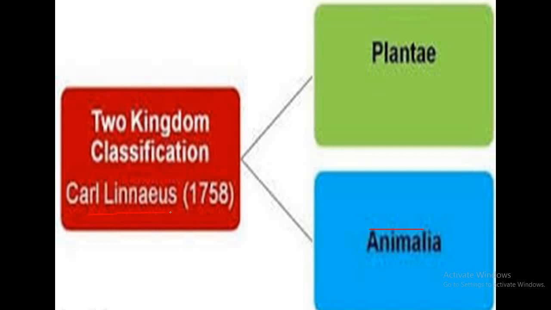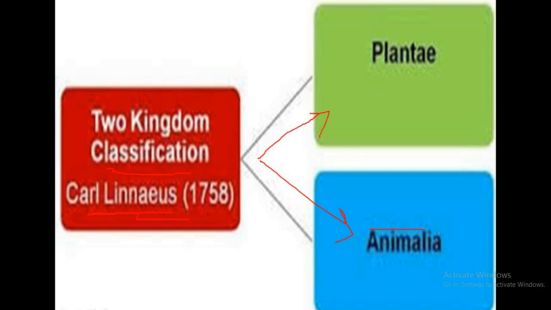Now we have to see the first classification, or who is known as father of taxonomy. So father of taxonomy is Carolus Linnaeus. And why is he known as father of taxonomy? Because he was the first taxonomist who gave the two kingdom classification. So in two kingdom classification, the whole living world was divided into two kingdoms, that is kingdom Plantae and kingdom Animalia.